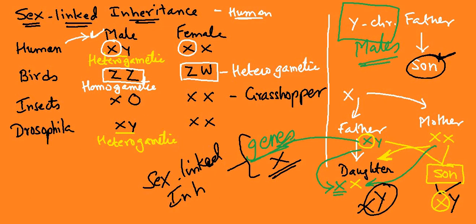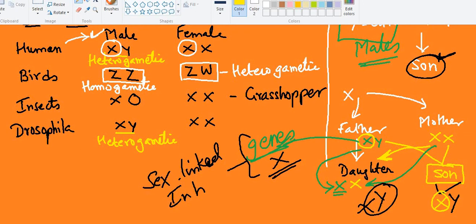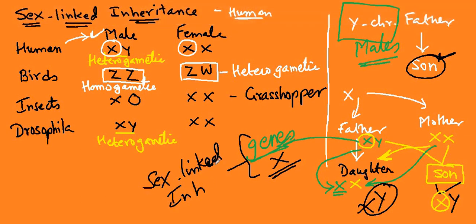Understood? That's why whatever genes are located on sex chromosomes are considered to be sex-linked genes, and the genes which pass to both the male and female in the family are considered sex-linked inheritance.